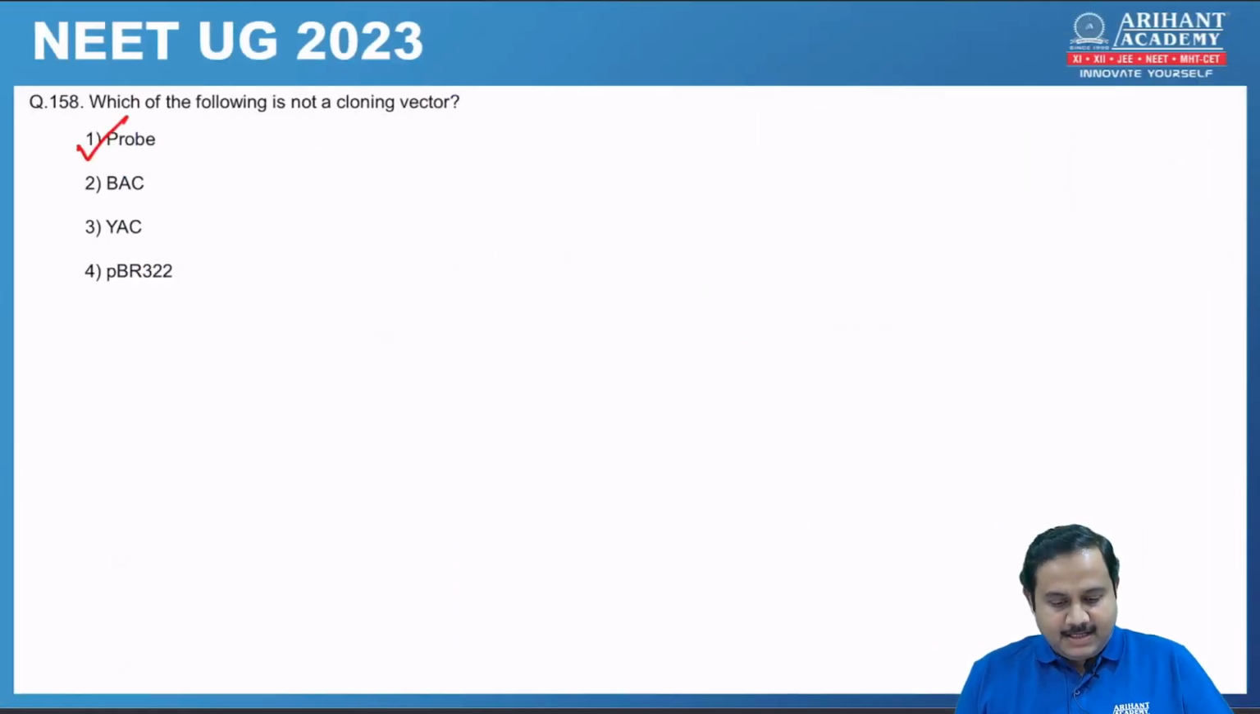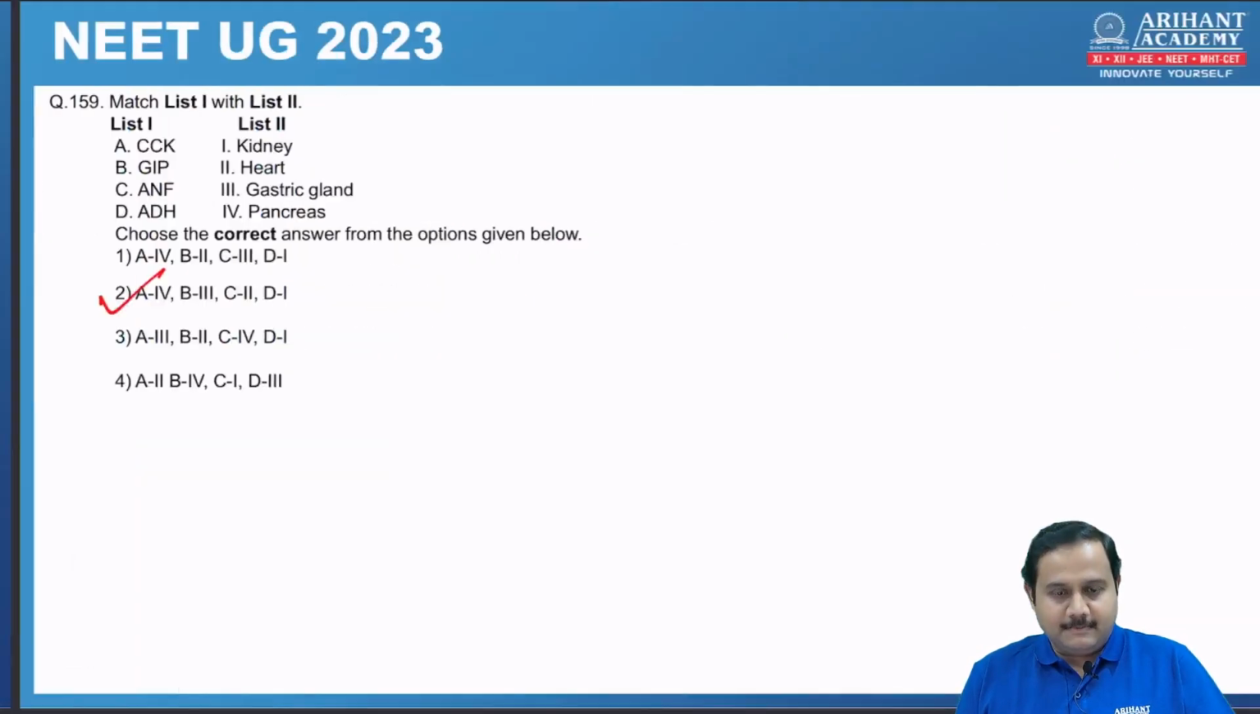Next one, which of the following is not a cloning vector? So as you know, BAC, YAC and pBR322, all three are cloning vectors. So the correct option is number 1.